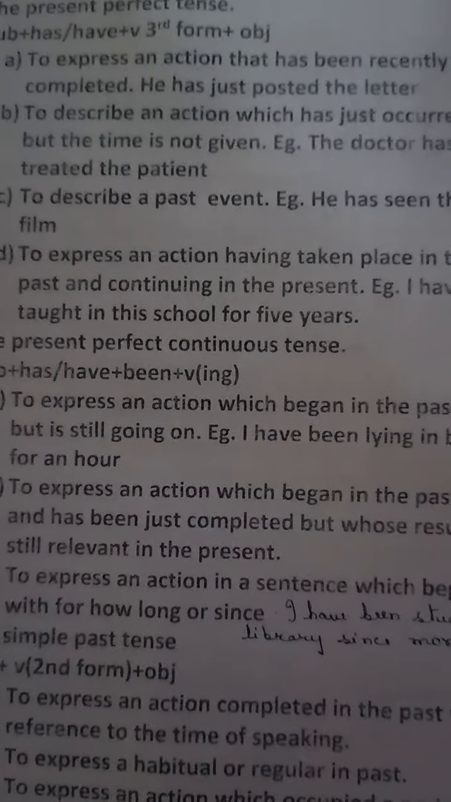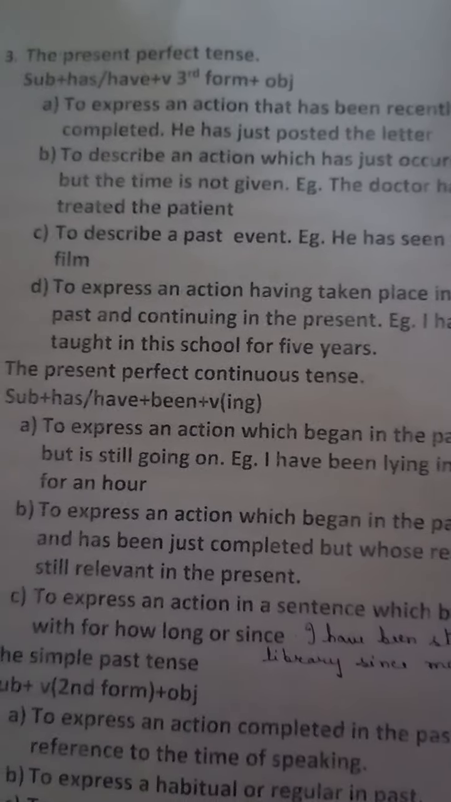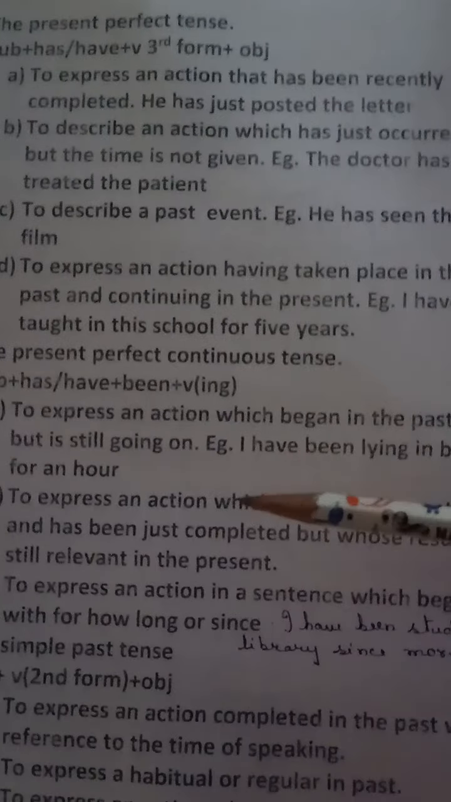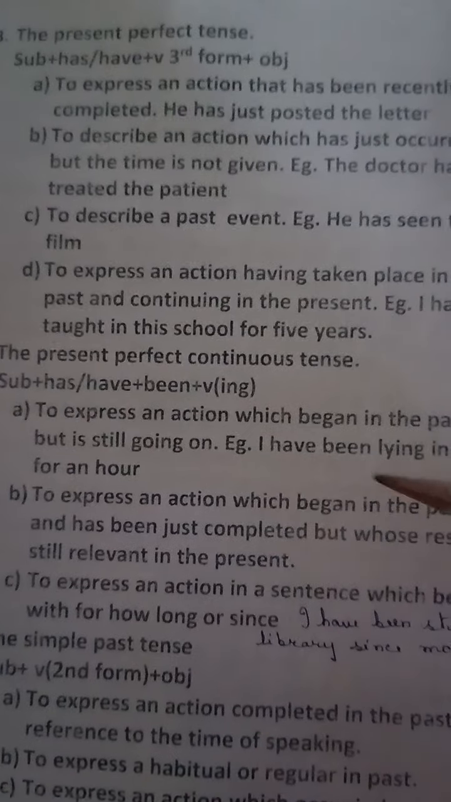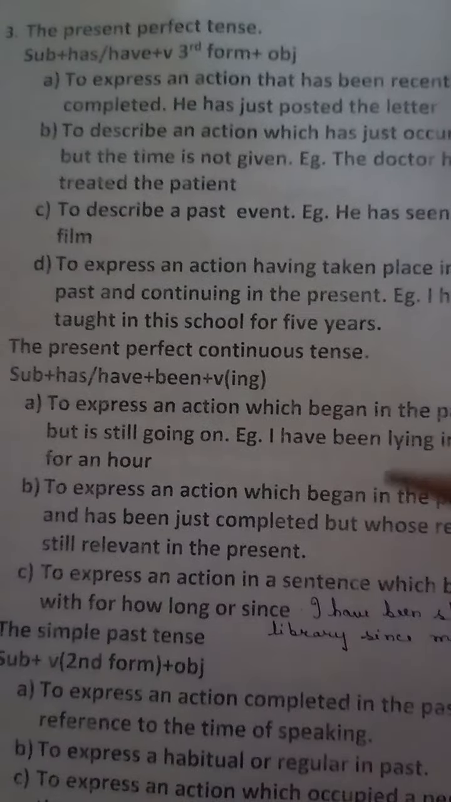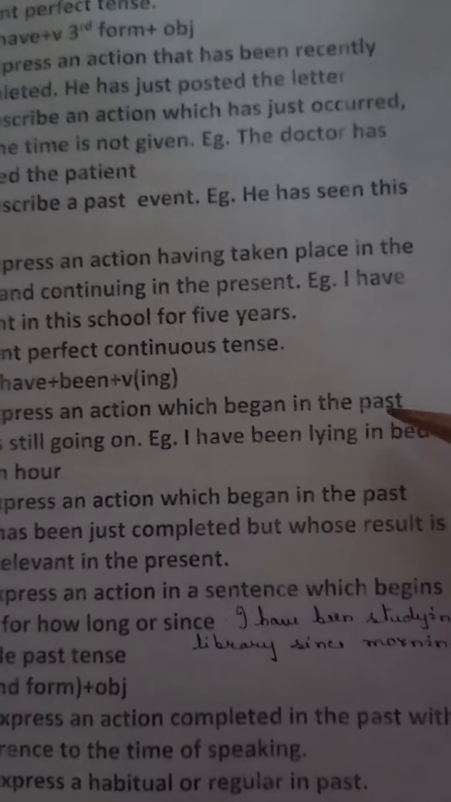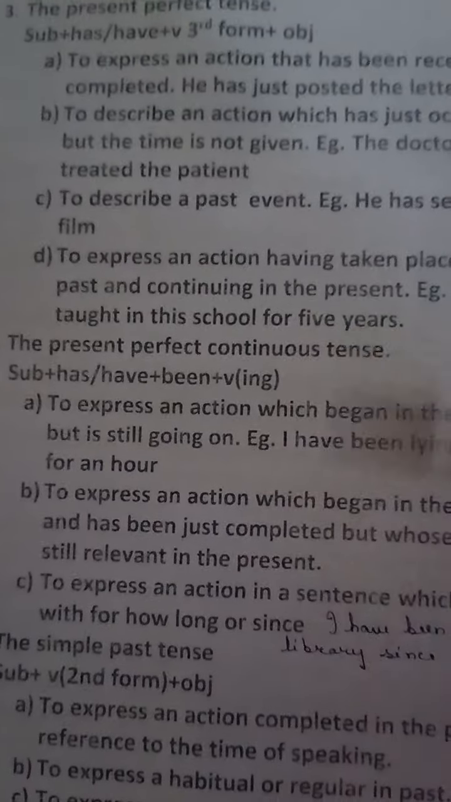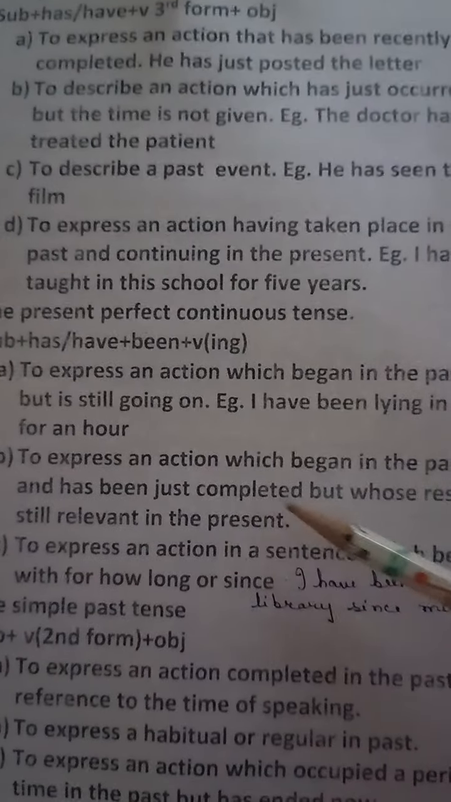in the past but is still going on, means the action which has begun, matlab the work which has started in the past and it is still going on. Example, I have been lying in the bed for an hour, means lying in the bed. Okay, the work has been started 1 hour ago. So any action which began in the past and is still going on in the present is your present perfect continuous tense. Another situation, to express an action which began in the past and has just been completed.